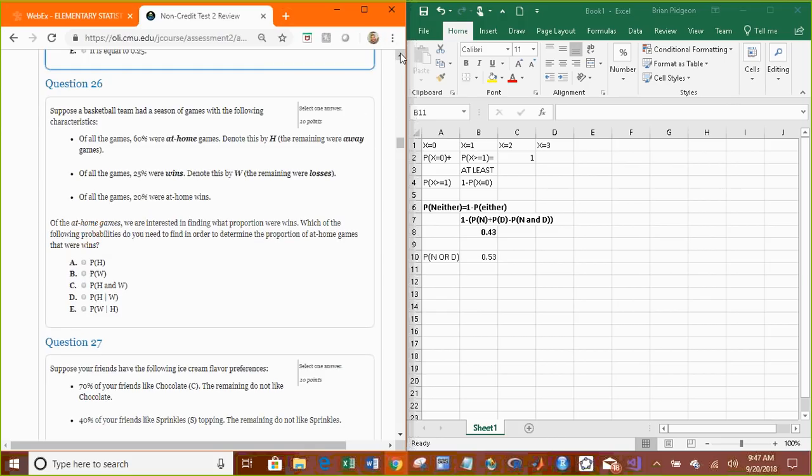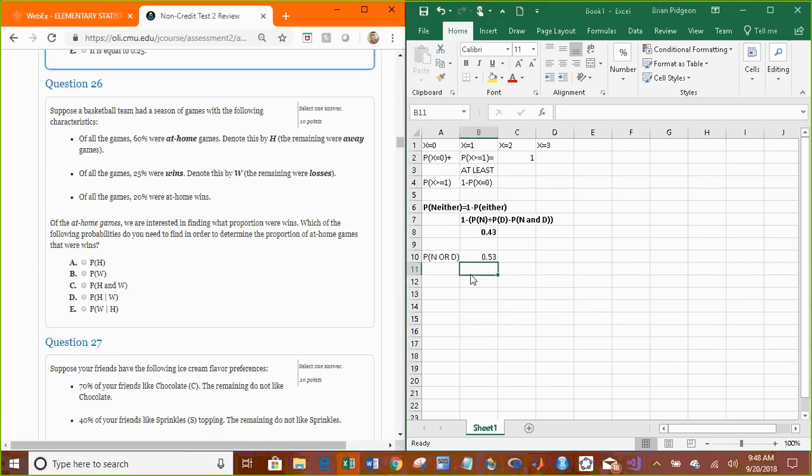Suppose a basketball team had a season of games with the following characteristics. Of all the games, 60% were at home, denote this by H. Of all the games, 25 were wins, denote this by W. Of all the games, 20% were at home wins. That means they won given they were at home. Of the at-home games, we are interested in finding what proportion were wins. Which of the following probabilities do you need to find in order to determine the proportion of at-home games that were wins? So, with this question here, let's see.